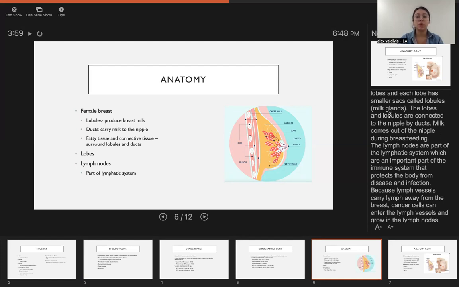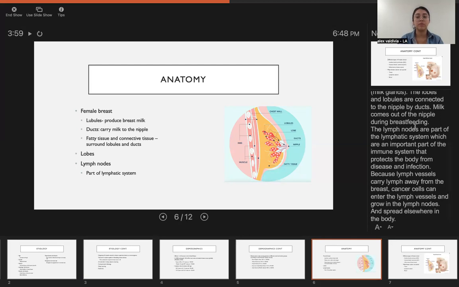The lymph nodes are part of the lymphatic system, which is an important part of the immune system that protects the body from disease and infection. Because lymph vessels carry lymph away from the breast, cancer cells can enter the lymph vessels and grow into the lymph nodes and spread throughout the body.